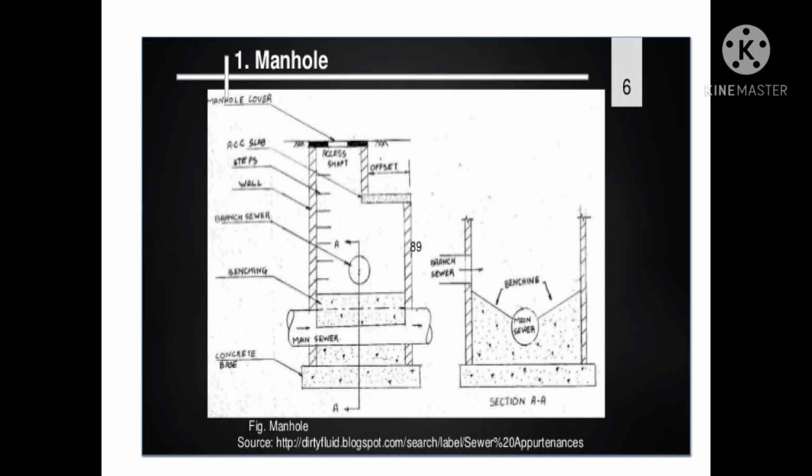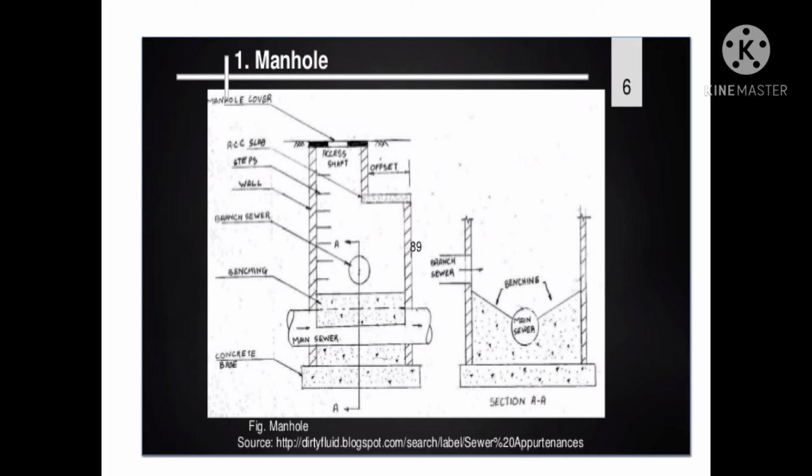The manhole cover may be rectangular or circular. The circular cover being very common, the size of a rectangular cover is about 0.6 meter by 0.45 meter and that of a circular cover being 0.5 to 0.6 meter in diameter. The top surface of the cover is roughened so as to avoid slipping of the person walking over it.